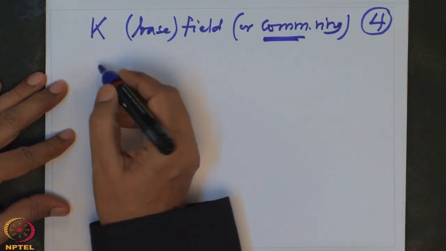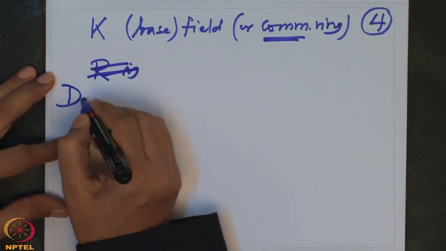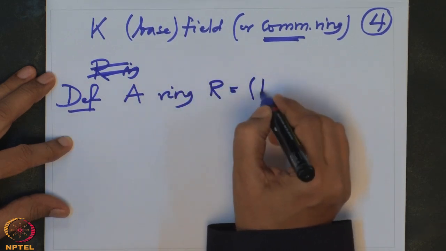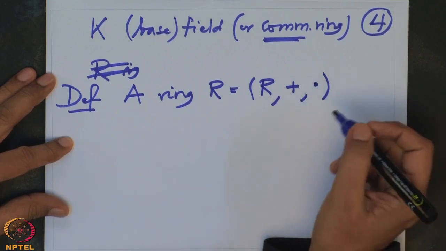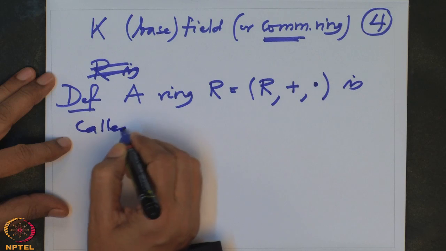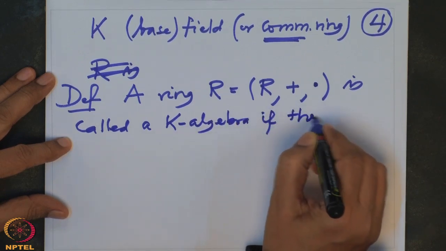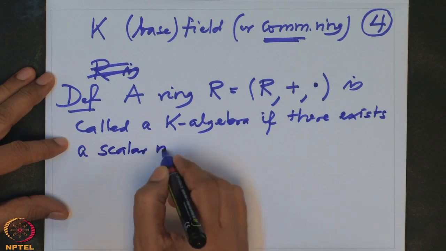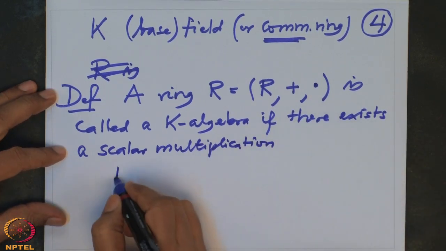And we have a ring R. Definition: a ring R, which, just to remember, has two binary operations, addition and multiplication, and they satisfy the usual properties of a ring, is called a K algebra if there exists a scalar multiplication, one should think of a map from K cross R to R.